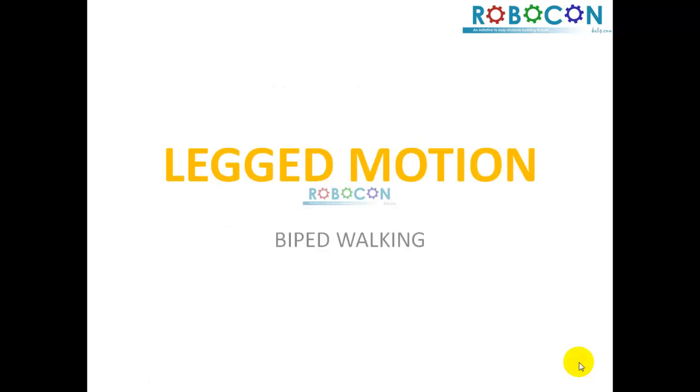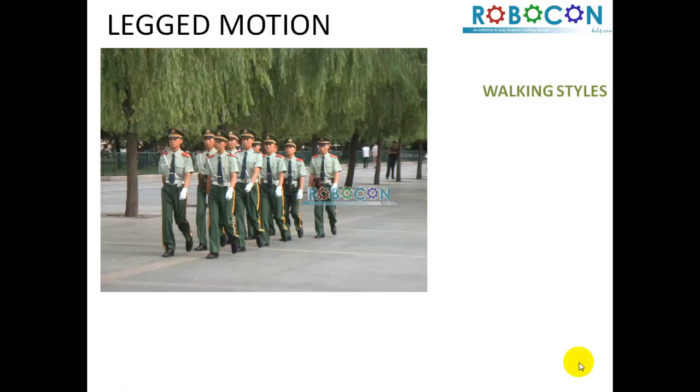In legged motion, there are different kinds of ways a robot can walk. There are different kinds of robots in legged motion. One is the biped robot. You have tripedal robots, you have quadrupedal, then you have hexapods, and the number of legs keeps on increasing, and you get more and more legs which you have to coordinate to make a robot. So we'll take these robots one by one and see what challenges one has to face while building these. So let's talk about bipedal robots.